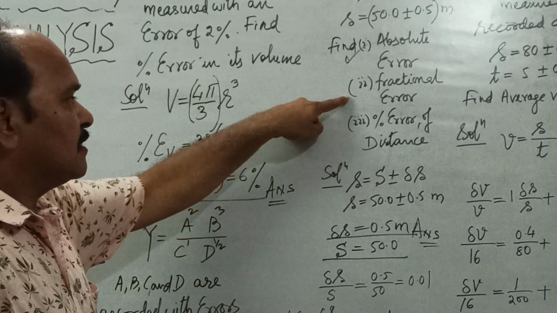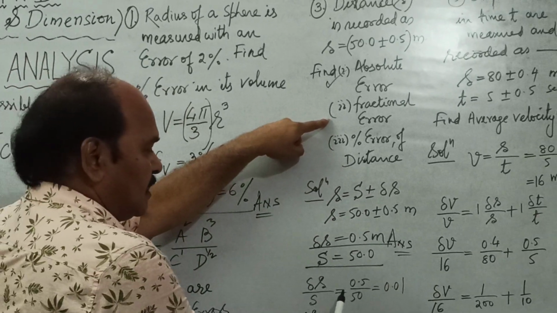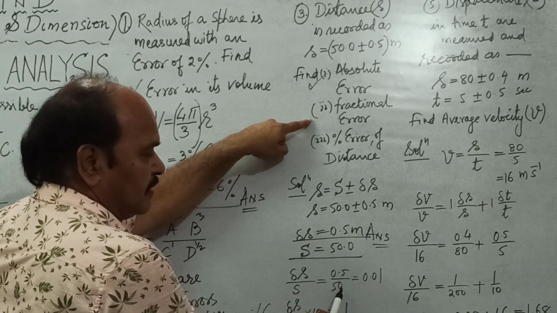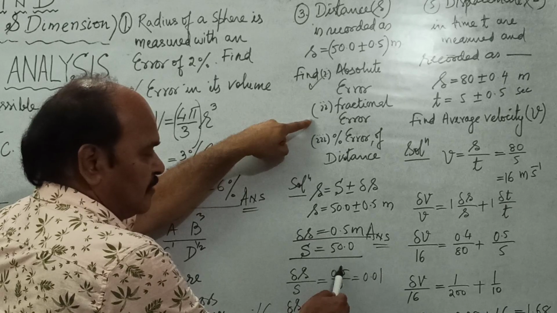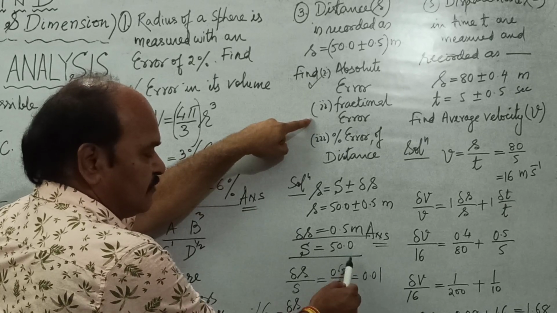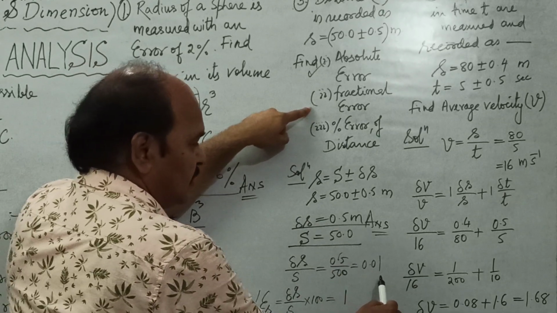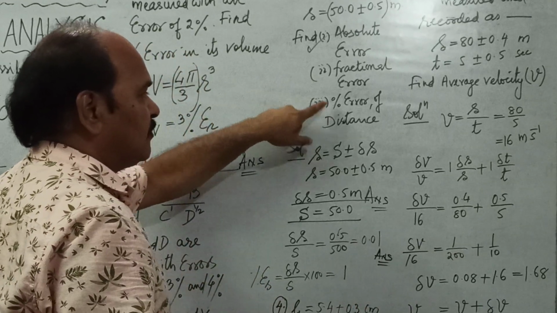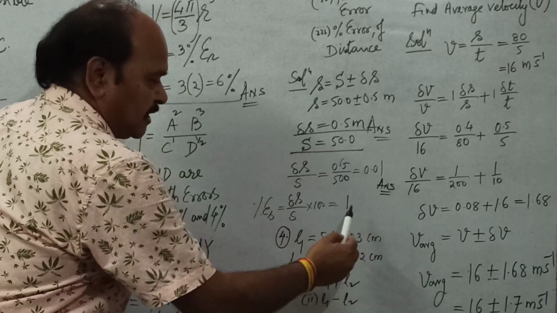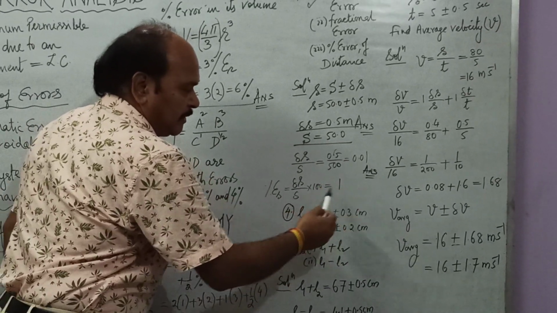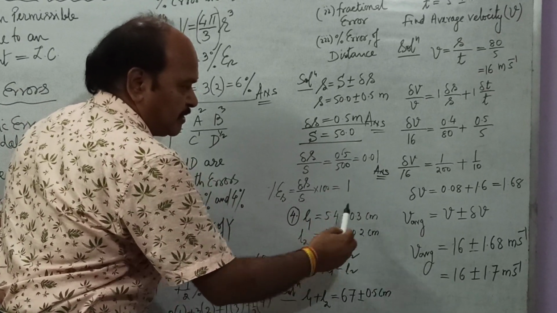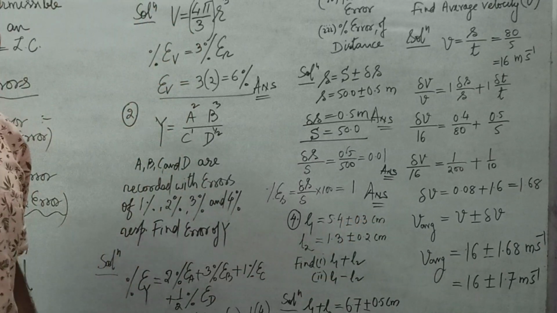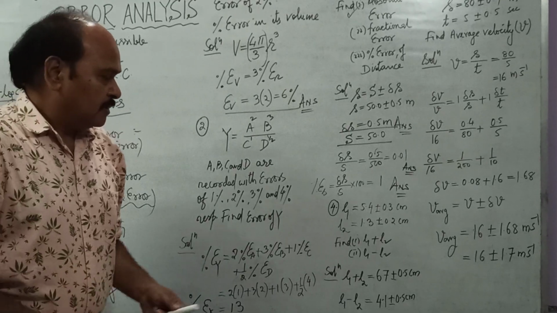What is fractional error? Fractional error is absolute error upon absolute value. 0.5 upon 50. 0.5 upon 50 is what? 5 upon 500, that is 1 upon 100, that is 0.01. This is answer number 2, that is fractional error. And what is percentage error? You multiply this with 100. So 0.01 when multiplied with 100 gives us 1. So the percentage error is 1. Very simple numerical. Next question.